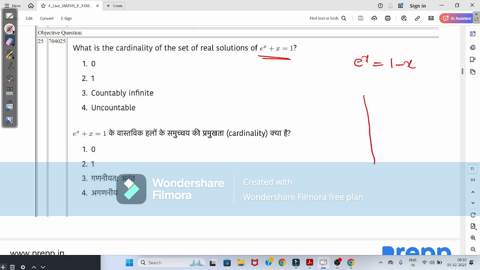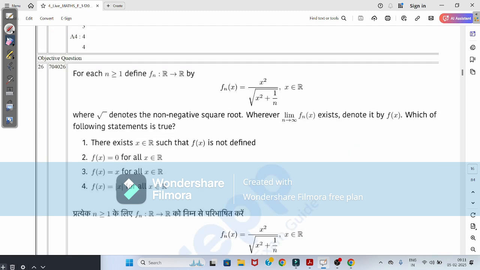Now draw the graph here. What you get is this: this is the e power x graph and this is the 1 minus x graph. By these two graphs, what you can write is that these two graphs intersect only at one point here. When these two graphs intersect at only one point, it means the cardinality is 1.